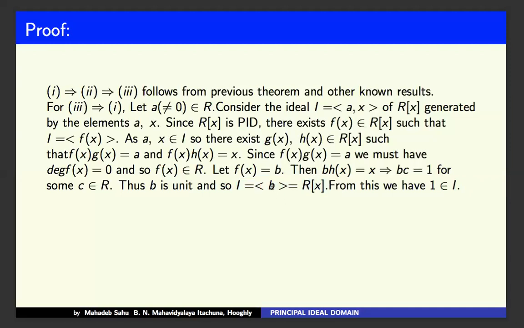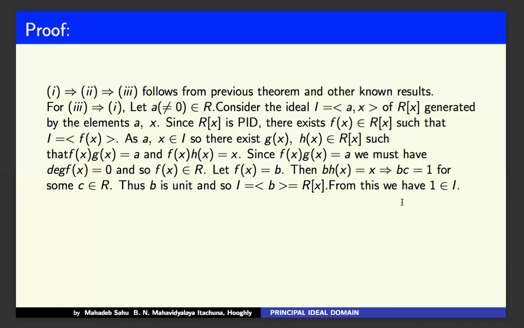Why? Because if an ideal contains a unit, then that ideal becomes the whole ring. Here is a little bit of proof. If b is a unit, then b inverse exists. Multiply b by b inverse, and as I is generated by b, b meaning f(x), I contains unity of R, and therefore I becomes the whole ring.